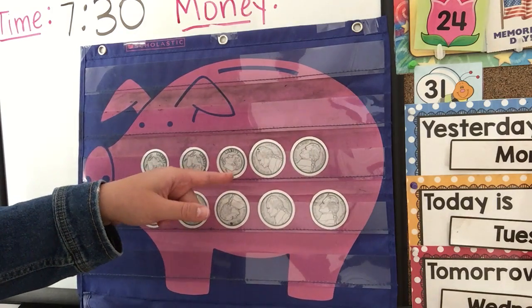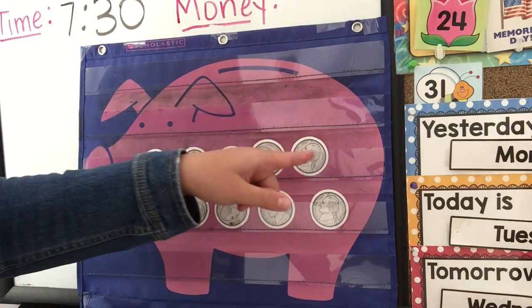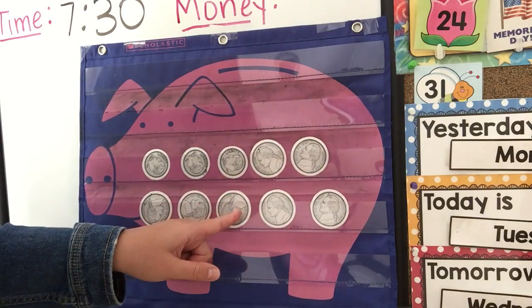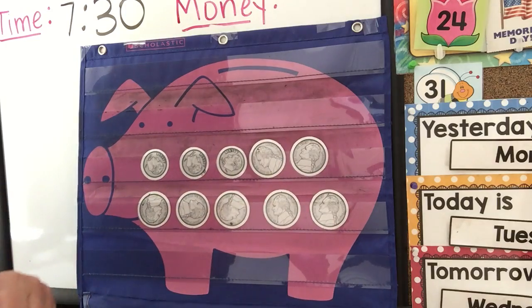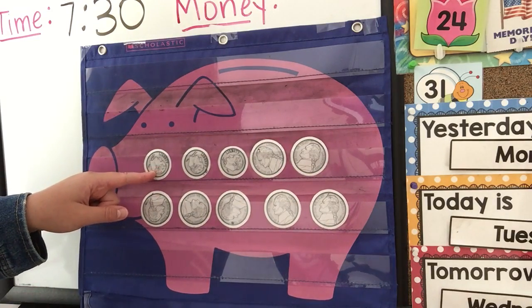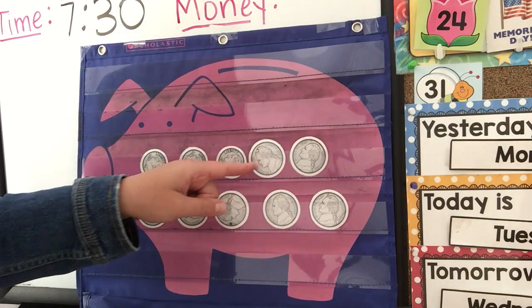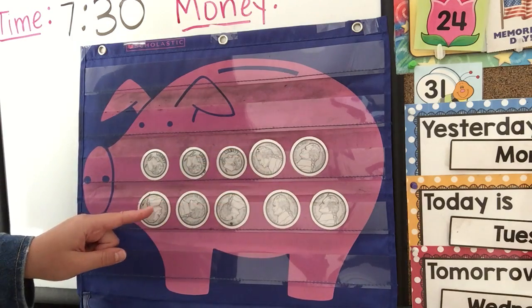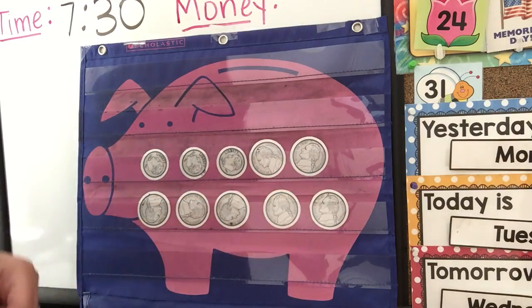Now starting with 30, count by 5s. 30, 35, 40, 45, 50, 55, 60, 65 cents. Let's do that one more time. 10, 20, 30. Now count by 5s. 35, 40, 45, 50, 55, 60, 65 cents.